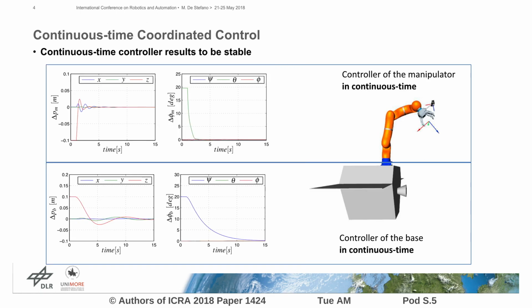In continuous time, the system results to be stable and the error of the controller converges, as you can see for the manipulator on the first row and for the base on the second row.